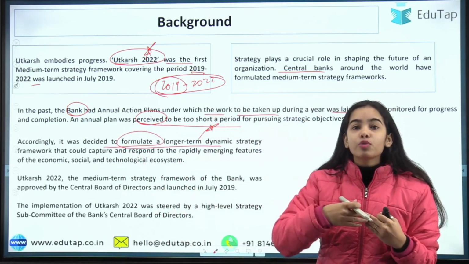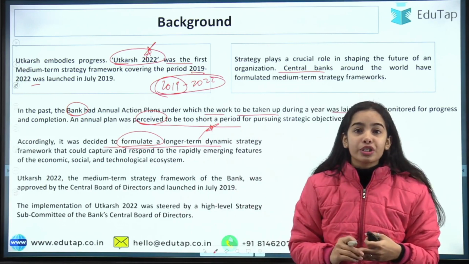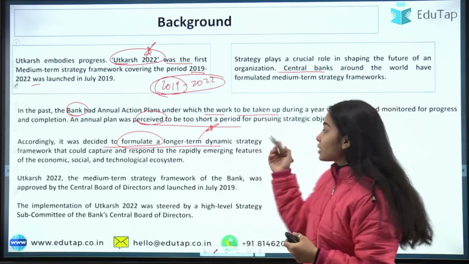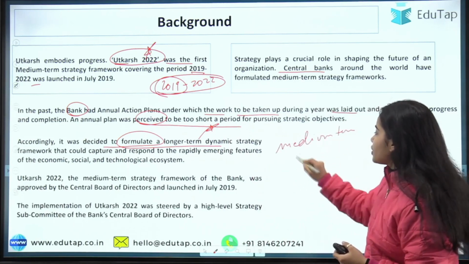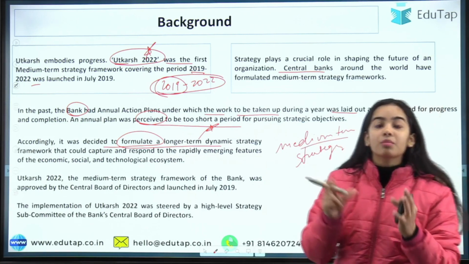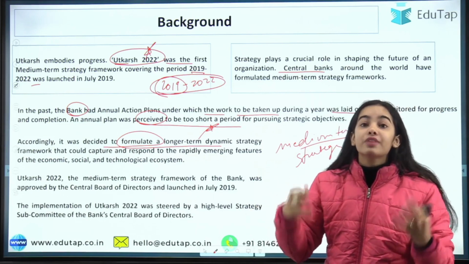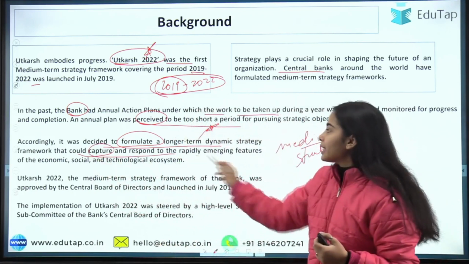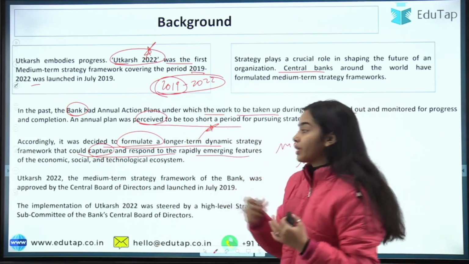Now the RBI cannot move forward in 10 years. Okay, it is not like that. Okay, in 10 years we want to achieve that, and in 1 year also it cannot achieve much. Okay, so that's why the medium term strategy came forward, that we have to have a medium term strategy so that in a 3 year period, in a 2 year period, we can achieve this much. Okay. So a framework that could capture and respond to the rapidly emerging features of the economic, social and technological ecosystem.